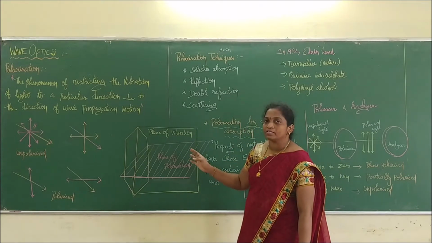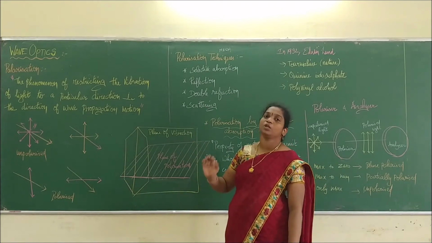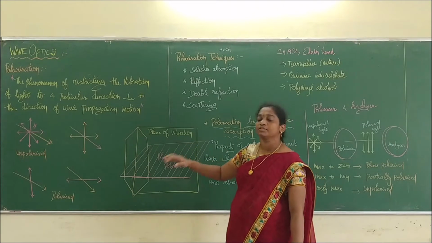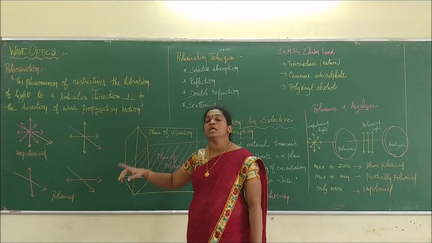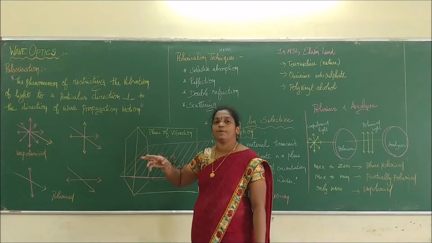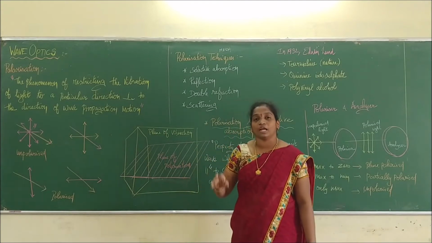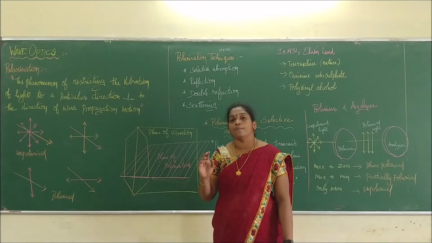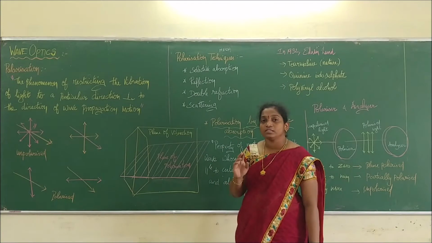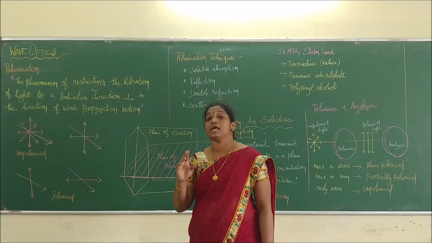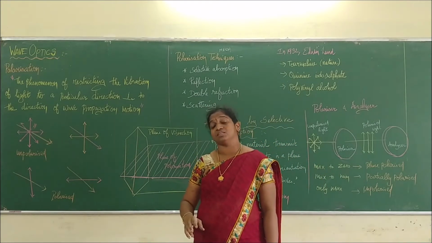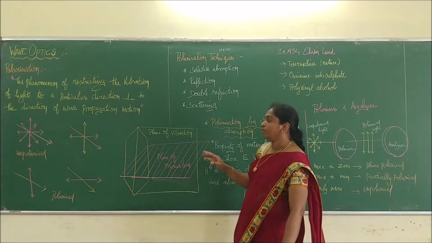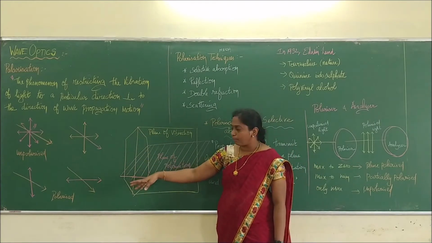So what is meant by polarization? Polarization is a phenomenon in which the vibration is restricted to one particular direction, either a parallel one or a perpendicular one, relative to the direction of propagation. Light is an electromagnetic wave and it is transverse in nature. Right? Then we are talking about polarized and unpolarized light.